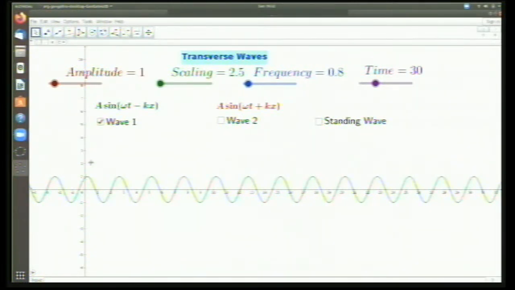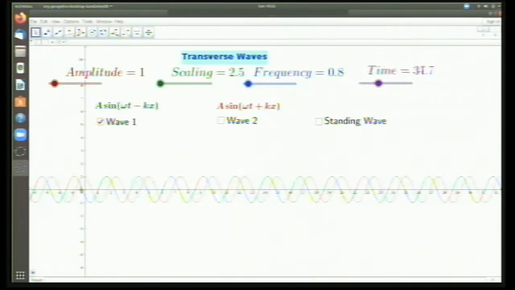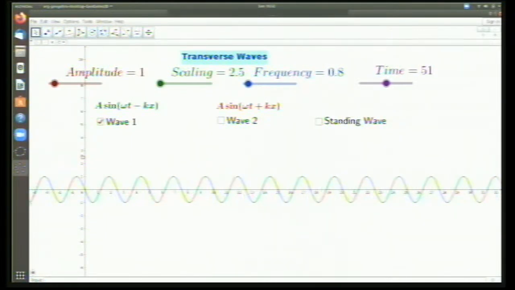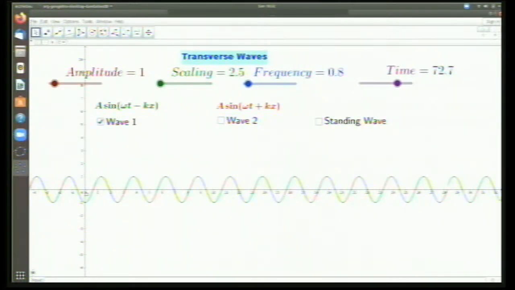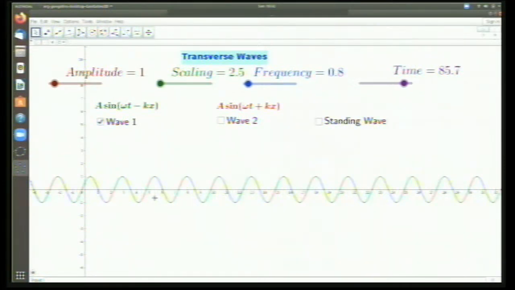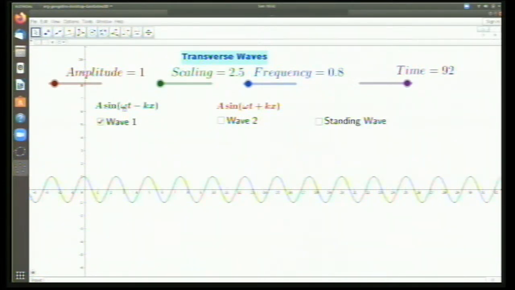It goes up. Some points go up, some points come down, go up, come down. The particle moves like this, so the particle's motion and the direction in which the wave is moving are perpendicular to each other. That is why we call this a transverse wave.